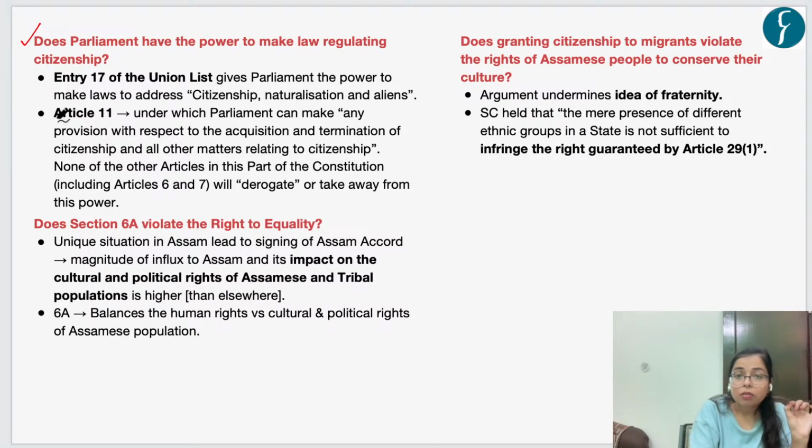And also Article 11 of the Indian Constitution says that Parliament can make any provision with respect to the acquisition and termination of citizenship and other matters related to citizenship.